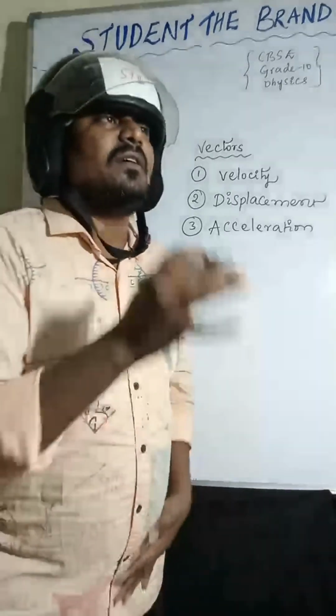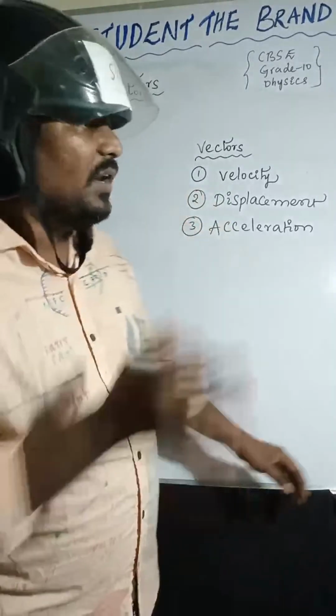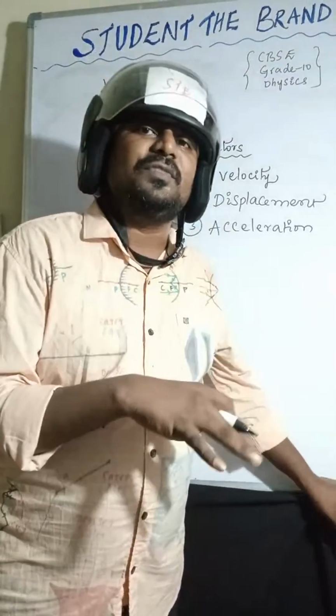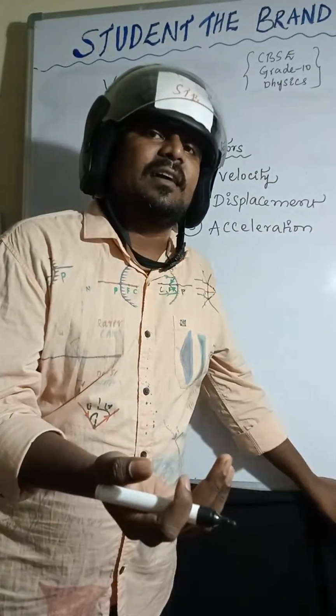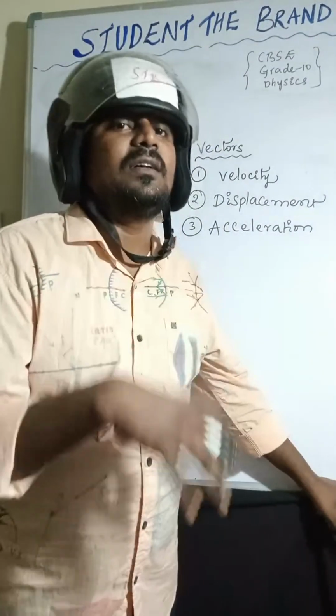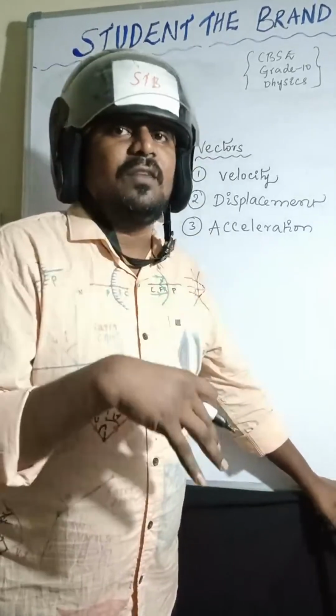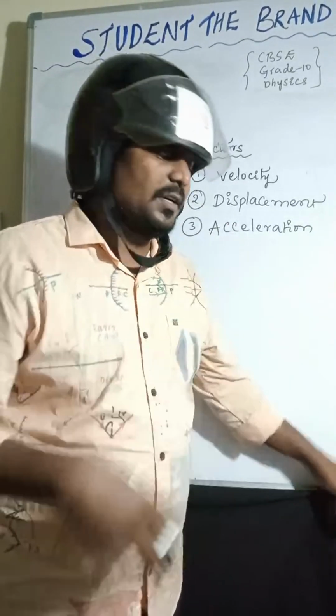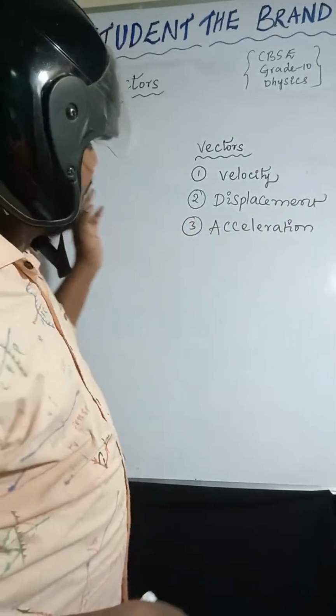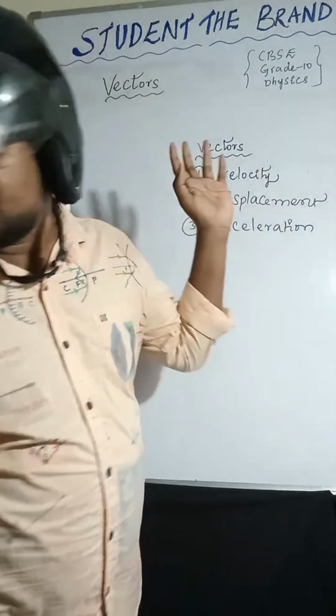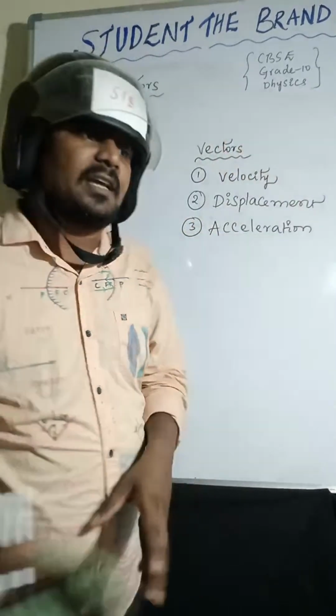Okay, so sir, can we say only magnitude and direction is sufficient for explaining the vector? No, it should also follow the parallelogram vector law of addition. So that we will discuss later. Okay, so this is about vectors.